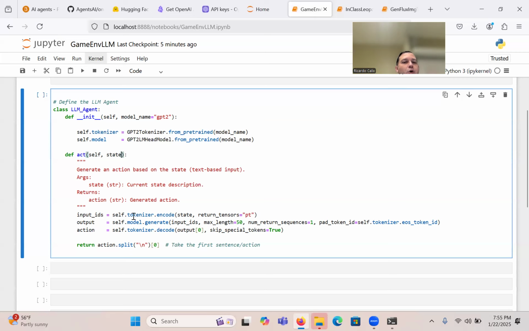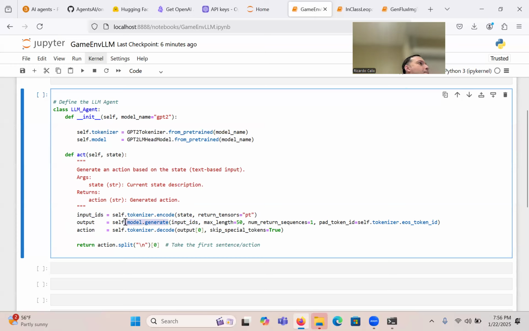So I have here the tokenizer, which I instantiated up here, and the tokenizer has to encode. That's what an LLM will do. It'll take the state, whatever it is, let's say text, and it's going to encode it into integers. So "that cat is sleeping" now becomes a sequence of integer numbers. Okay, and then those input IDs go in here. You specify the length and several other parameters, and you basically tell the model, okay, given these IDs, generate.